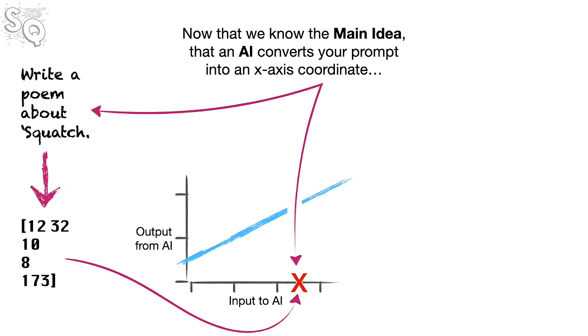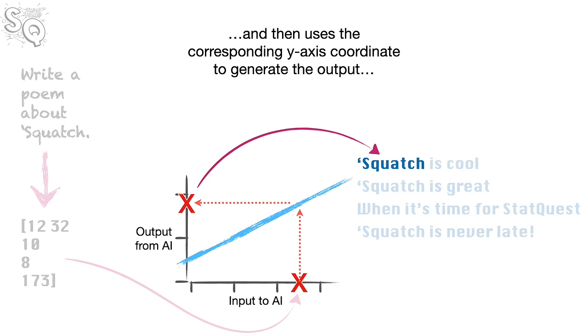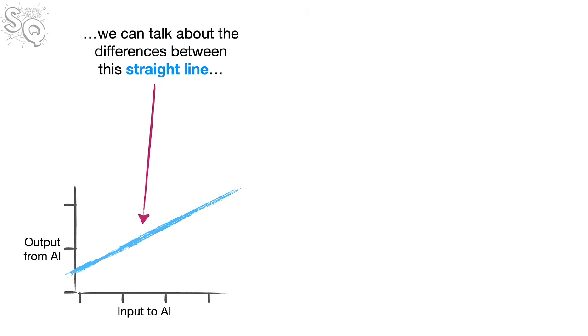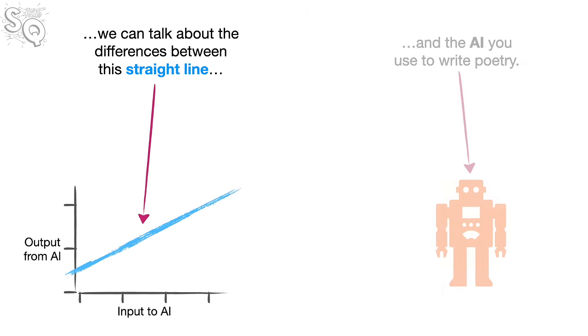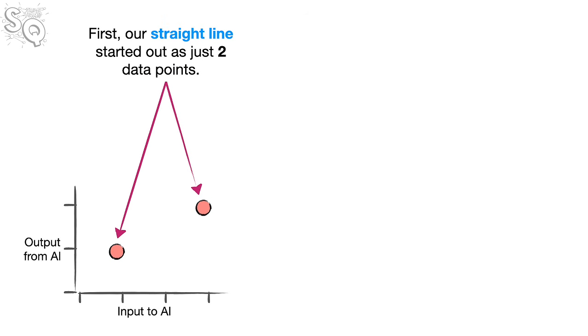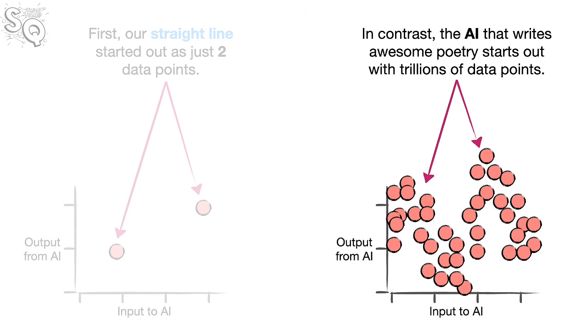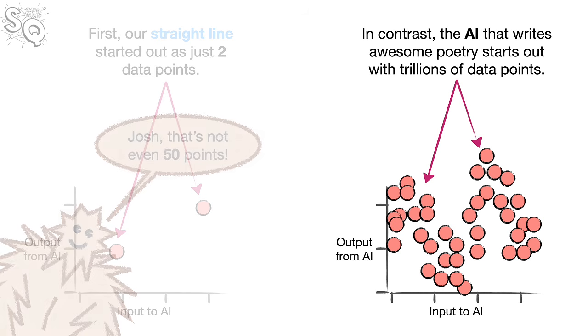Now that we know the main idea that an AI converts your prompt into an x-axis coordinate, and then uses the corresponding y-axis coordinate to generate the output, we can talk about the differences between this straight line and the AI you use to write poetry. First, our straight line started out as just 2 data points. In contrast, the AI that writes awesome poetry starts out with trillions of data points.